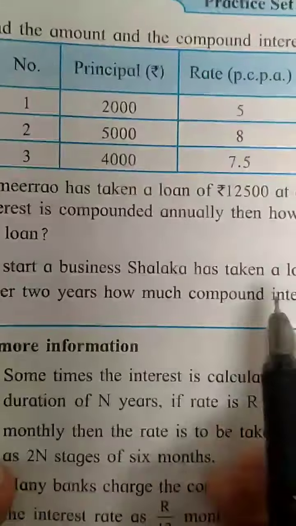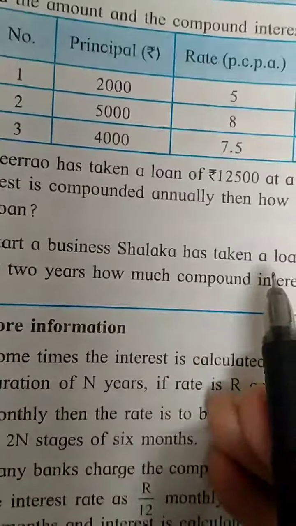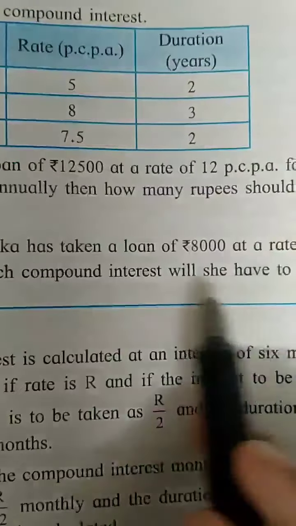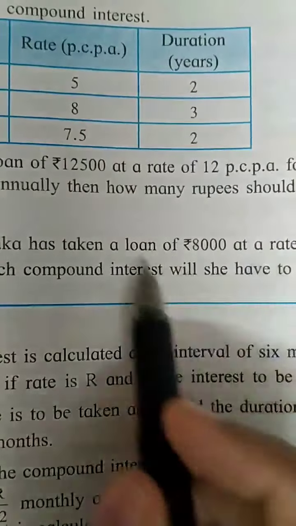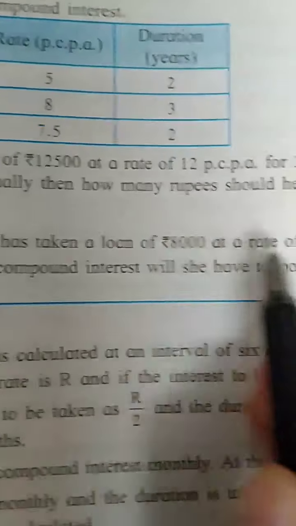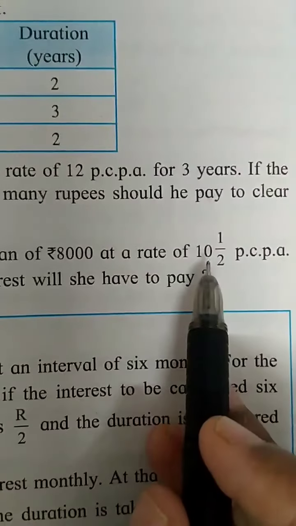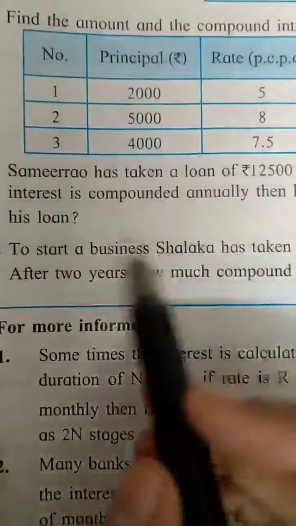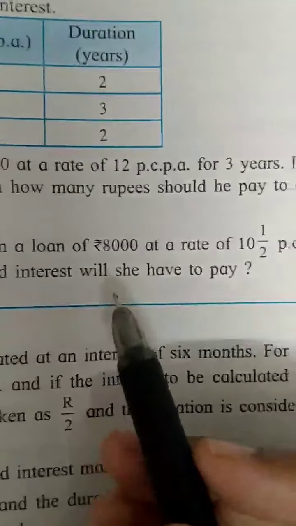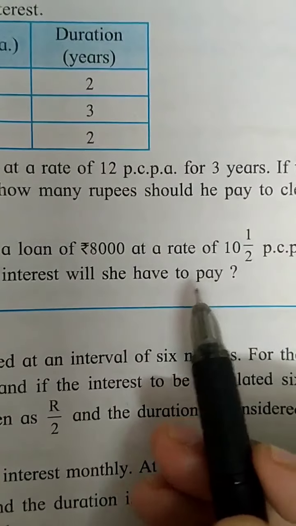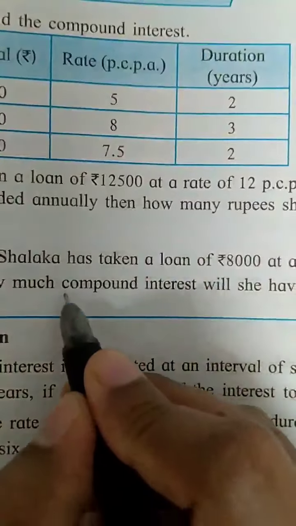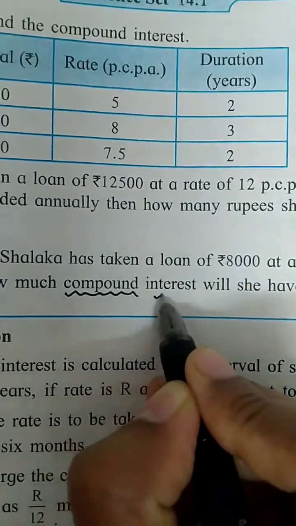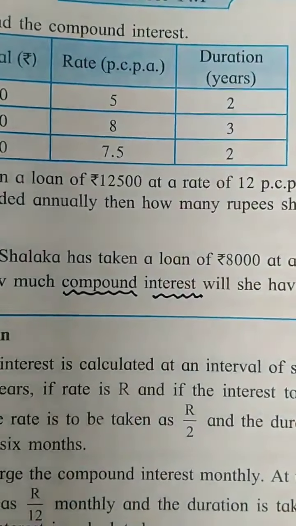Shalaka is taking a loan to start a business. Amount borrowed is the principal. 8,000 is the principal. Rate of interest is 10.5. And for how many years? After 2 years, how much compound interest will she have to pay? Compound interest again is specified, so we will be using the formula for compound interest.